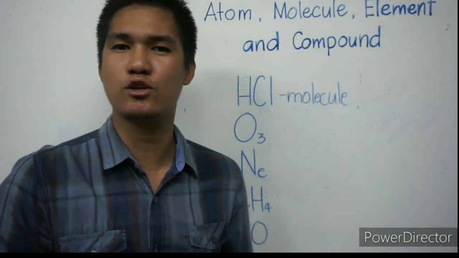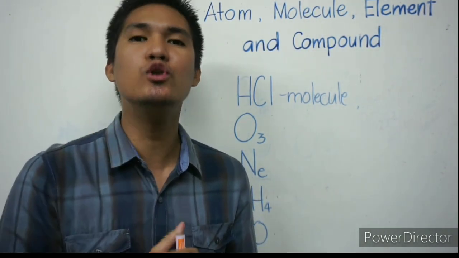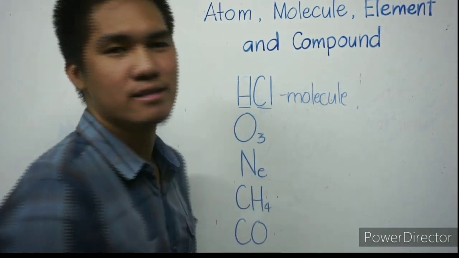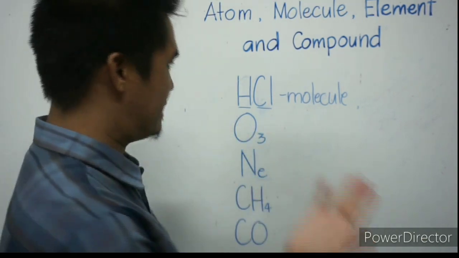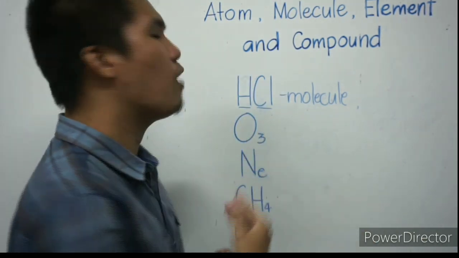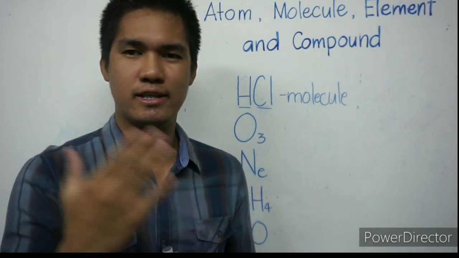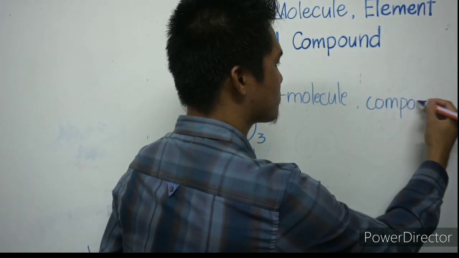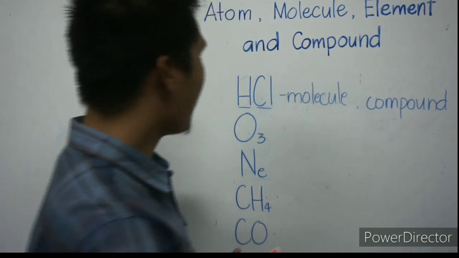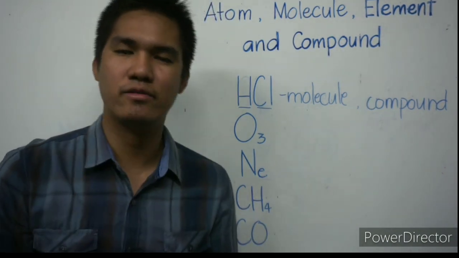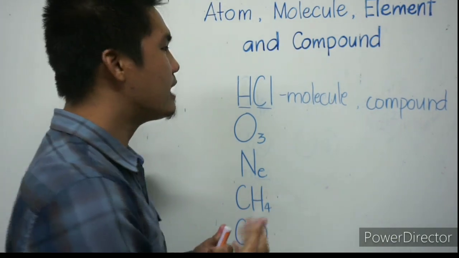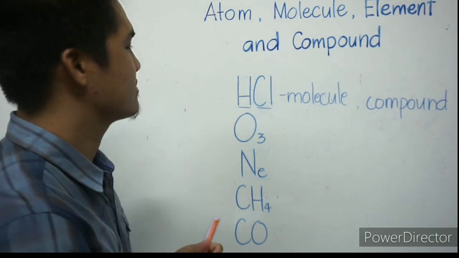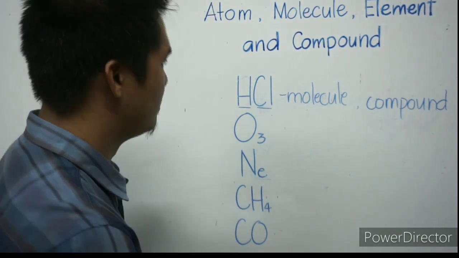Because hydrogen chloride is composed or made up of two atoms. Hydrogen atom and chlorine atom. So, is it an element or a compound? It is a compound. Why hydrogen chloride is a compound? Because it is made up of two different atoms. Hydrogen atom and chlorine atom.